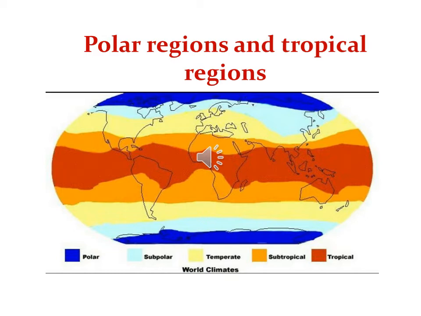So the animals who live there in the polar regions, they have to develop certain characteristics within themselves so that they can survive in these cold climatic regions. The examples of animals in polar regions are polar bear, Siberian cranes and certain other animals like penguins you must have seen in the pictures, right?